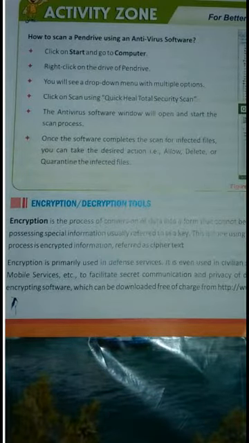Encryption decryption tools. Encryption is the process of conversion of data into a form that cannot be easily understood by anyone. Encryption is primarily used for the defense services. It is even used in civilian systems also, like online banking, e-commerce, mobile services, etc. On the other hand, decryption is the process of converting the encrypted data back into the original form.